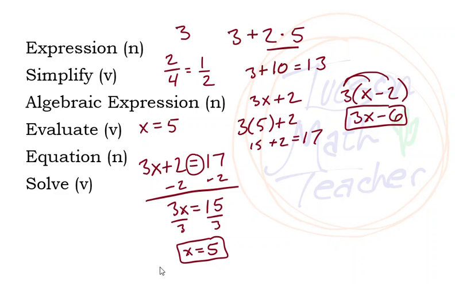So there's two main things we do in math, and sometimes students will get the two mixed up. One is to simplify. You simplify an expression of some kind, and the other one is to solve. And we solve when we have an equation. So you can only solve an equation, you can't solve an expression.